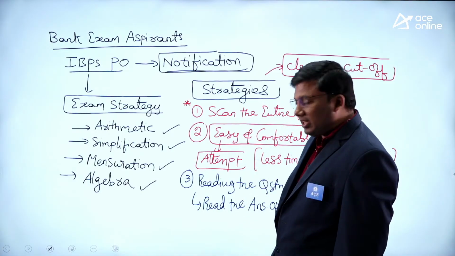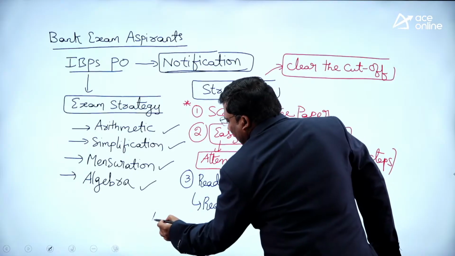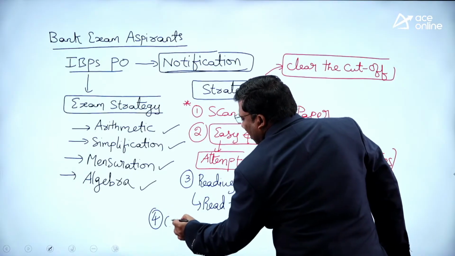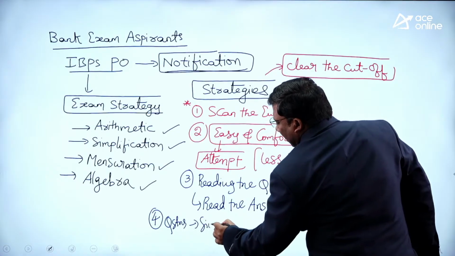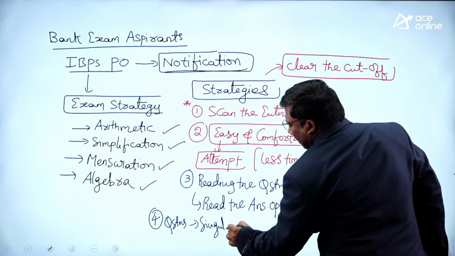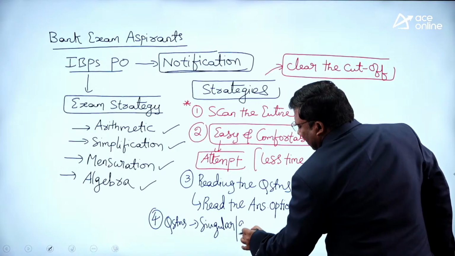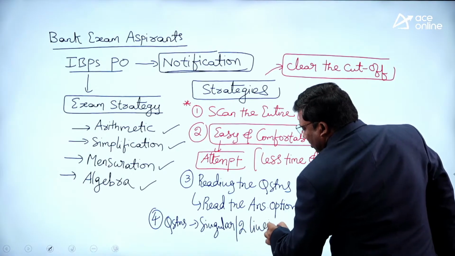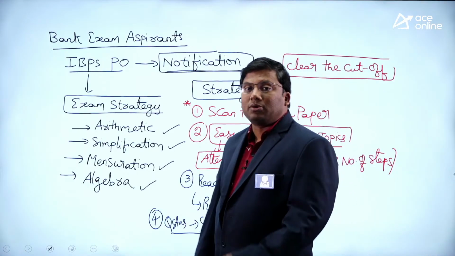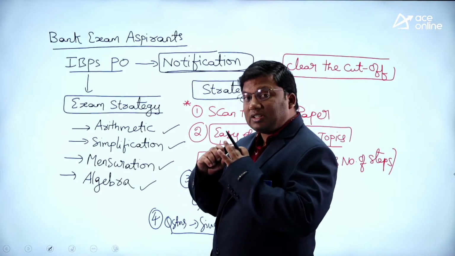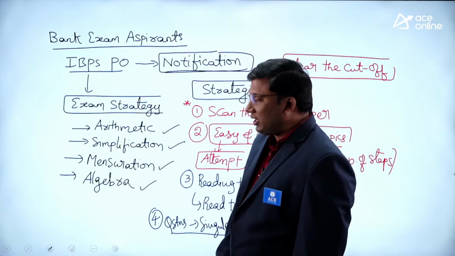Point number 4. Always start with questions which are singular in line or maximum 2 lines, unless and until it is difficult for you. Start solving the questions which are singular in line or maximum 2 lines. These are the questions which can be easily interpreted.